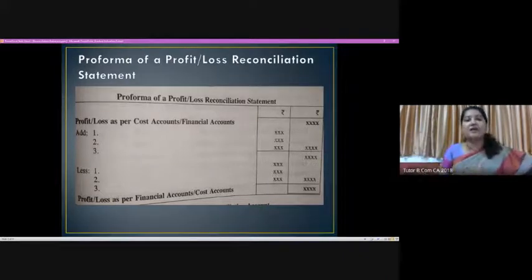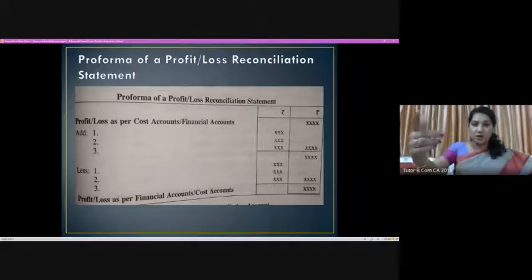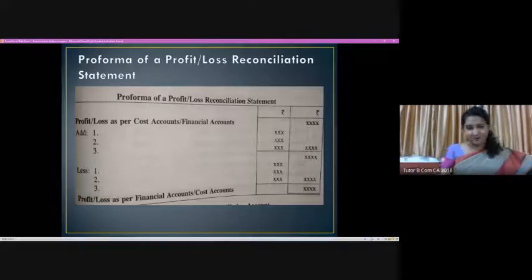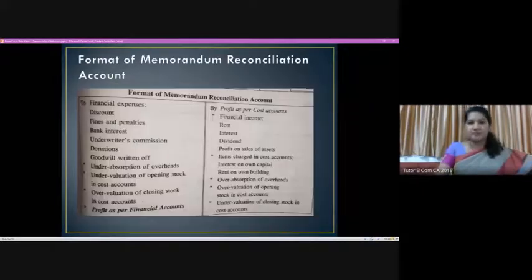At the end, we will come up with profit or loss. It can be a condition of both profit or loss. If we begin with cost account, ending would be financial account. If we begin with financial account, ending would be cost account. That's it, right? Now, this is the format of a memorandum of reconciliation account.